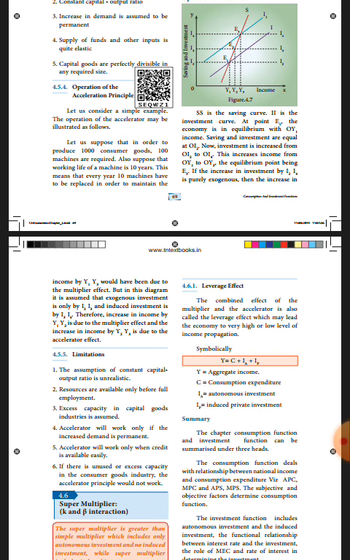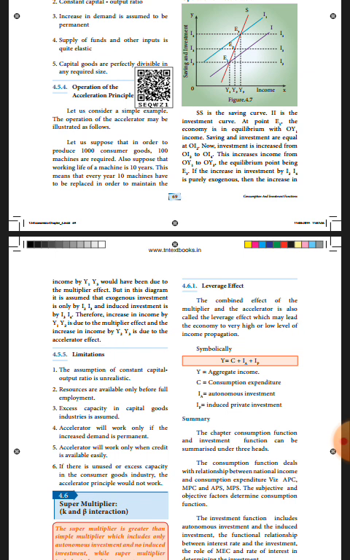That is the first limitation; it is unrealistic. Second, resources are available only before full employment. Next, excess capacity in capital goods is only assumed.